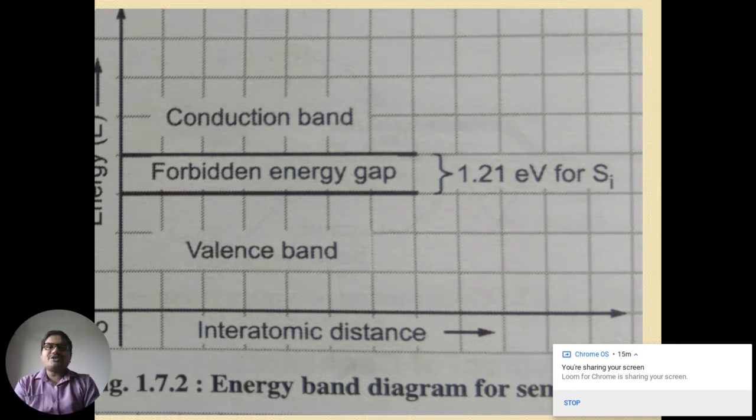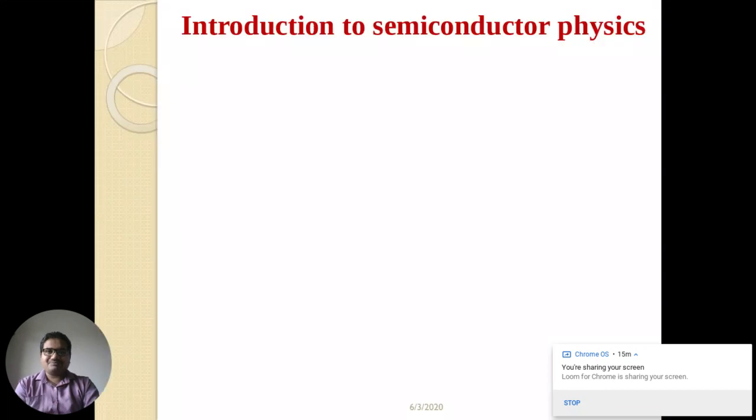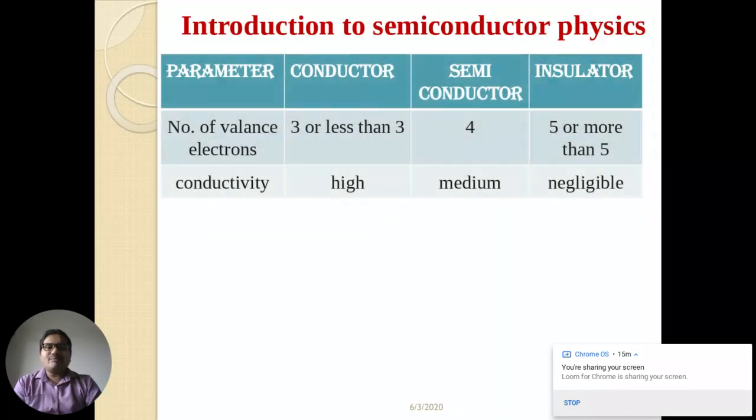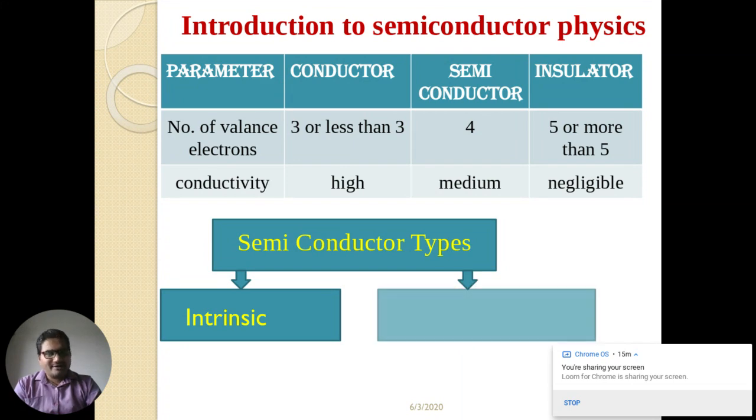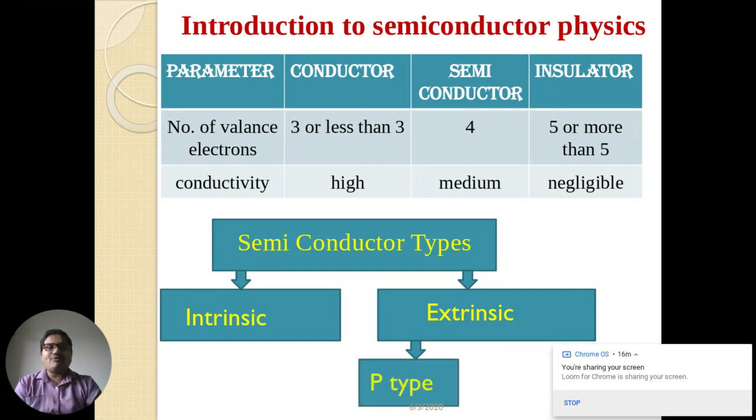So I hope you understood conductors, insulators, as well as semiconductors from the energy band point of view. Now, the most important thing is the semiconductor, because the whole subject of electronics is based on semiconductor devices, so we are going to focus on them now. In the periodic table, as you know, the semiconductor comes in the fourth group. Why is it so? Because at its valence shell, the semiconductor has four valence electrons, right?